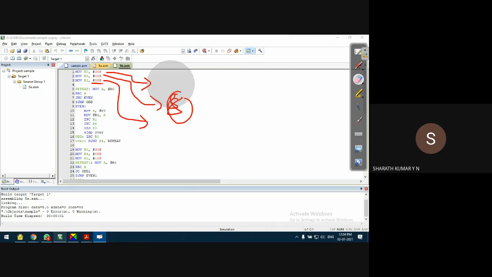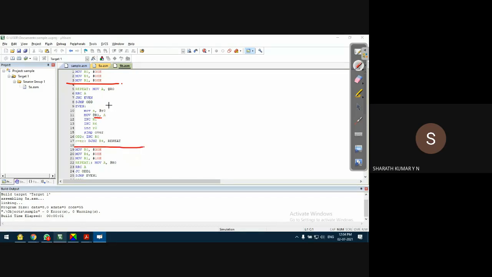The first part of the program is to find the even numbers. R1 is the even number count. Okay, fine. How to find out the even number? In any given number, what is the logic of this part of the code? It is very simple.